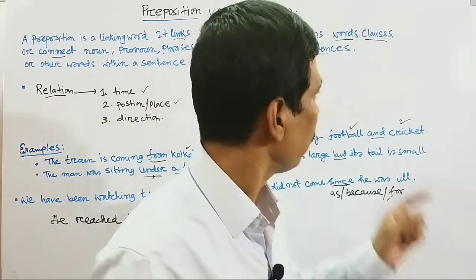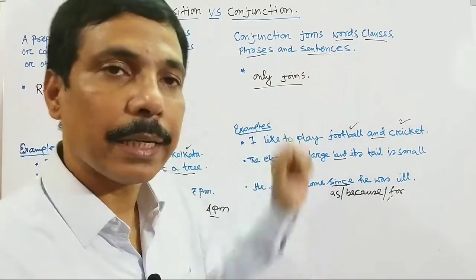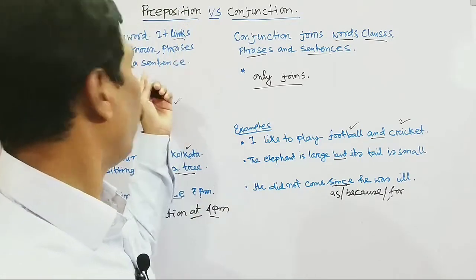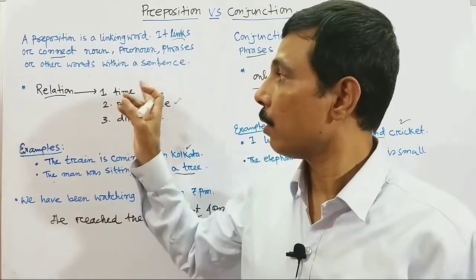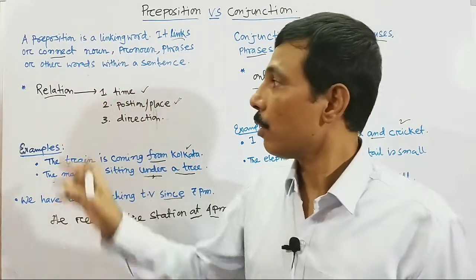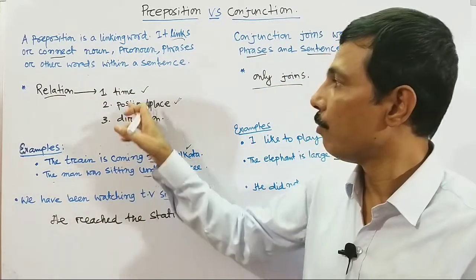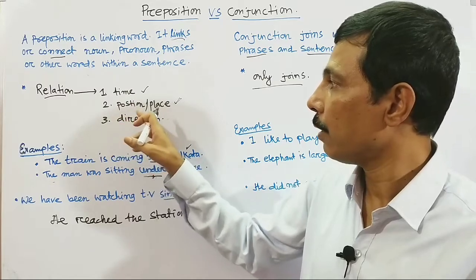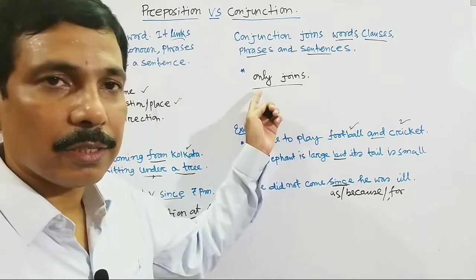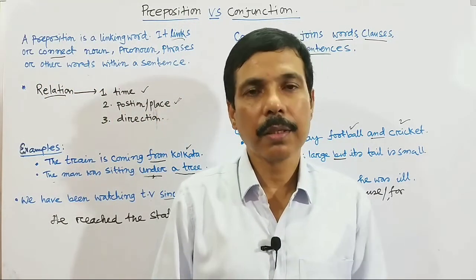But on the other hand, conjunction joins words or clauses or phrases or sentences. The basic difference is that the preposition serves two purposes. It acts as a connector, it joins, and it also expresses a relation. That means it expresses three types of relations: time, position or place, or direction. But conjunction only joins, it does not serve any other purpose. So it is the end of this class.